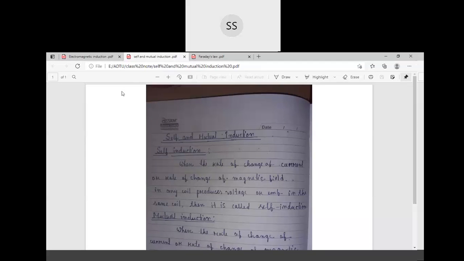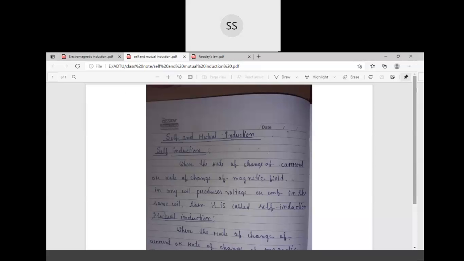Okay, next topic is self and mutual induction. Self induction: when the rate of change of current or rate of change of magnetic field in any coil produces voltage or EMF in the same coil, then it is called self induction.